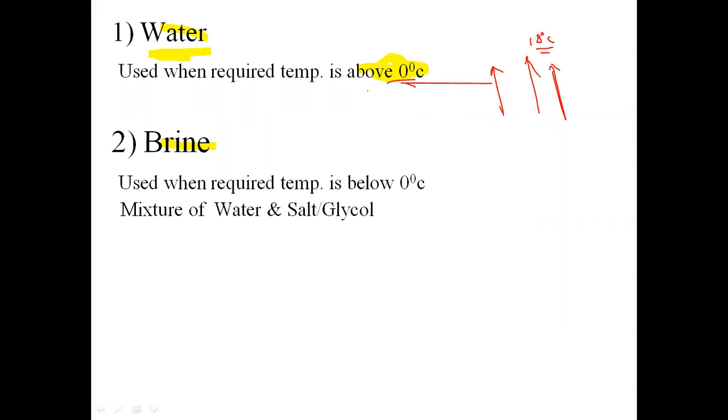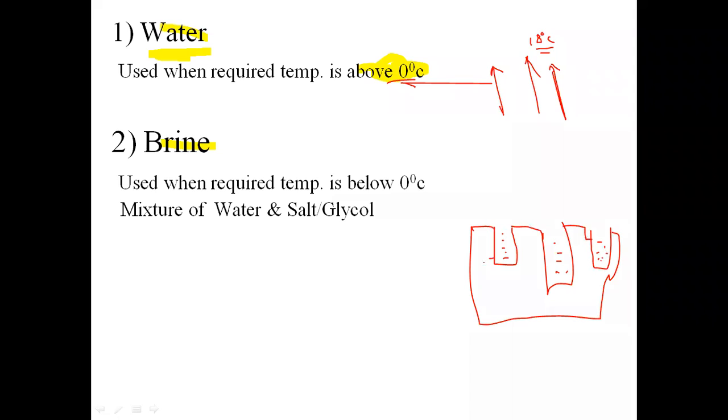But in case of, suppose, an ice manufacturing industry, where I have to produce ice blocks. I think last time I gave this example. Suppose these are the ice cans, and inside that ice can I have the water, and if I want to convert that water from the ice can into an ice block, then surrounding that ice can I will have the brine solution.